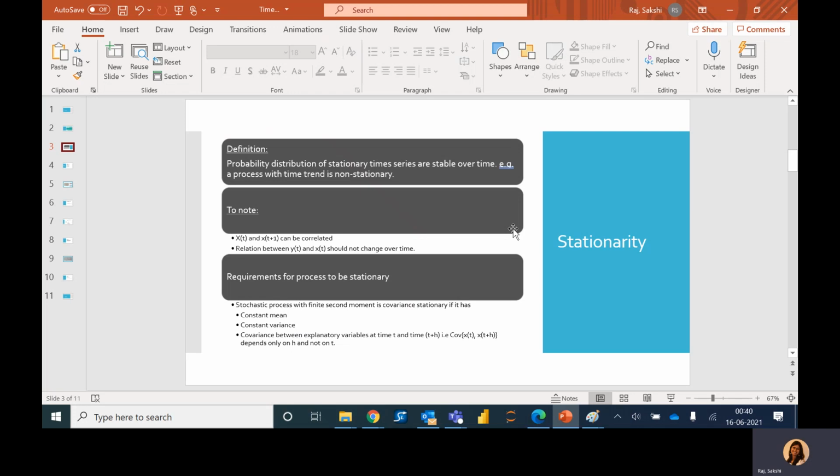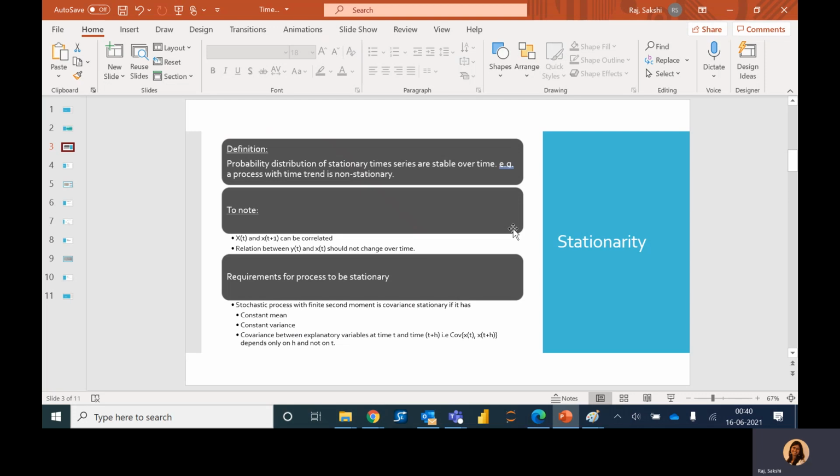The next topic in line is stationarity of time series. This is a very important concept in time series. How do we define a stationary process? We call a time series stationary if the probability distributions are stable over time.